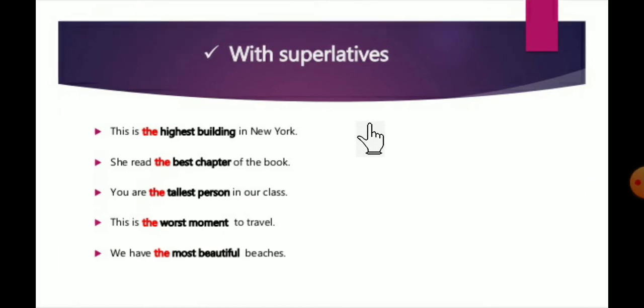Here, this is the highest building in New York. She read the best chapter of the book. You are the tallest person in our class. This is the worst moment to travel. We have the most beautiful beaches. So here the highest, the best, the tallest, the worst, and the most beautiful are superlative degree words. So we are using "the" with them.